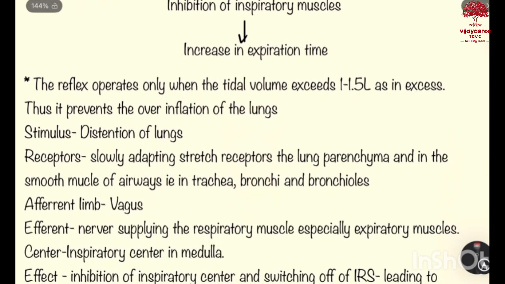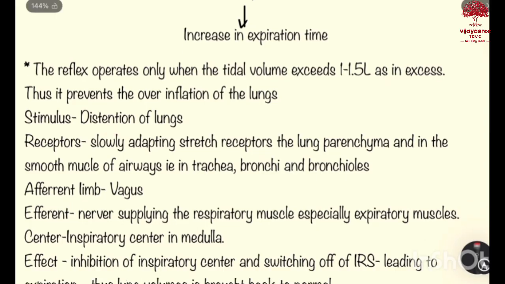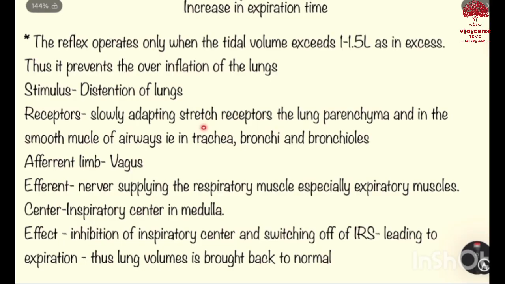The reflex operates only when the tidal volume exceeds 1 to 1.5 liters. Thus, it prevents the overinflation of the lungs. The stimulus in this case is the distension of the lungs, and the receptors are the slowly adapting stretch receptors in the lung parenchyma and in the smooth muscles of airways, that is in the trachea, bronchi and bronchioles.